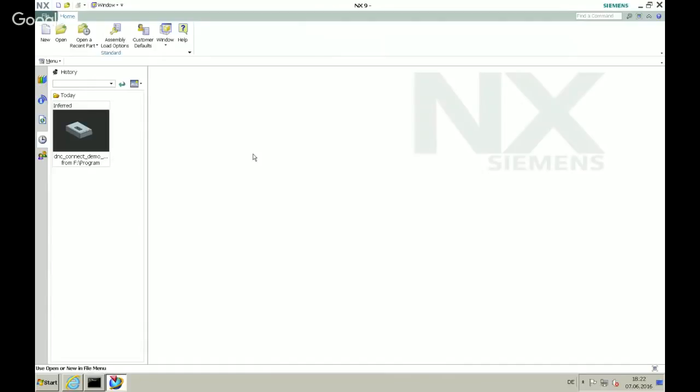By the way, we support NXCAM from version 8.5 up to the actual version of NXCAM. So if you are not older than NXCAM 8.5, you can use DNC Connect.